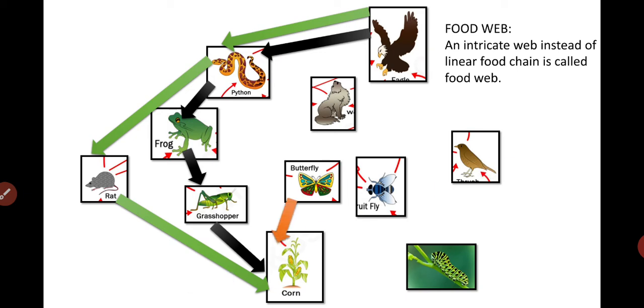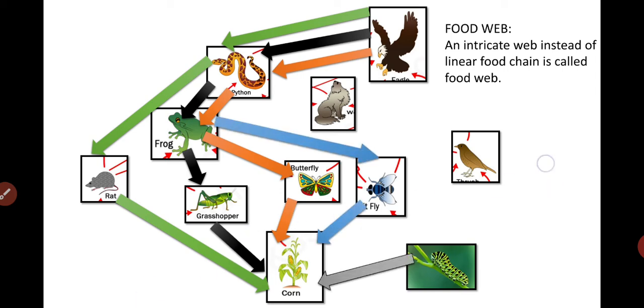Similarly, we can have a number of food chains here. Let us see the orange one. The butterfly depends on plants for its food. Then the frog also eats the butterfly. They don't eat only the grasshopper. Then who will eat the frog? Again the snake, and then again the hawk will eat the snake. So in this particular picture, there are different food chains in this category.